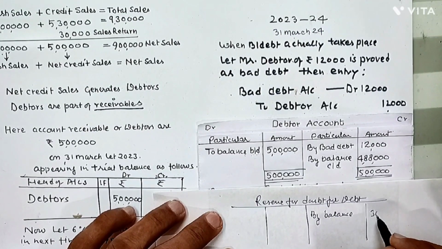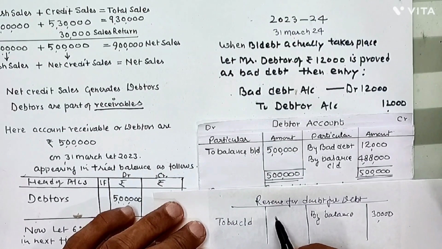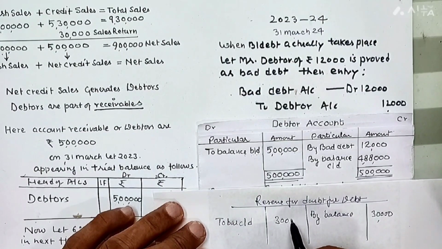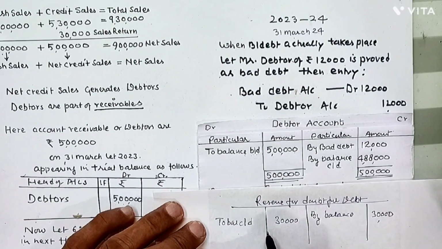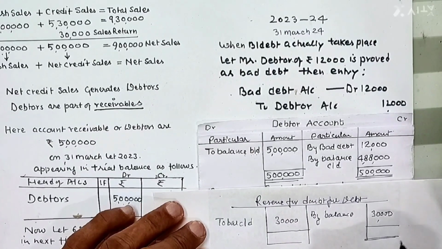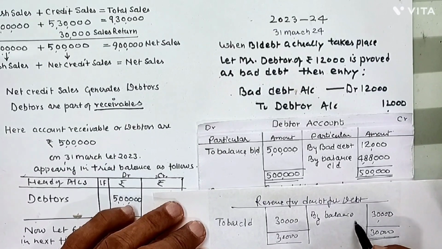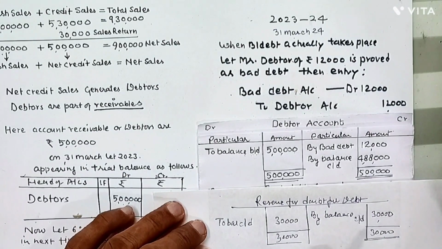It was, I think, 30,000. On the debit side, you are supposed to write to balance c/d, this is 30,000. This is appearing on 31st March 2024.